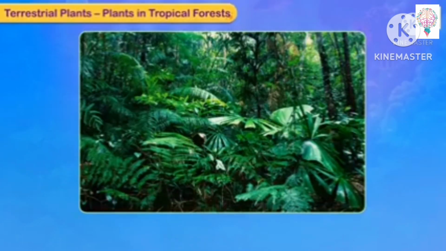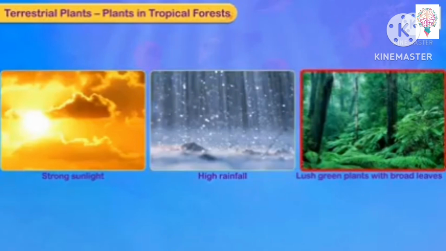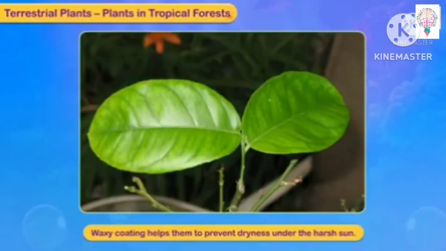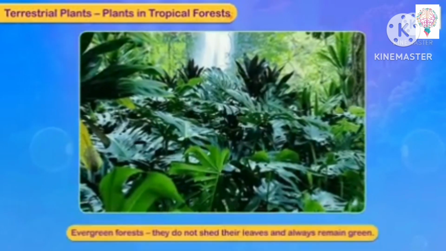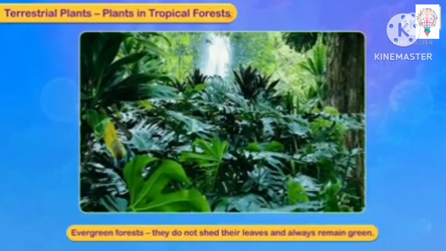Terrestrial plants means the animals or the plants which live on land are called terrestrial plants or animals. Here strong sunlight, high rainfall and green plants will be available. Waxy coating helps them to prevent dryness under the harsh sun. Evergreen forest, they do not shed their leaves and always remain green. That's why it is called as evergreen forest or evergreen habitat.